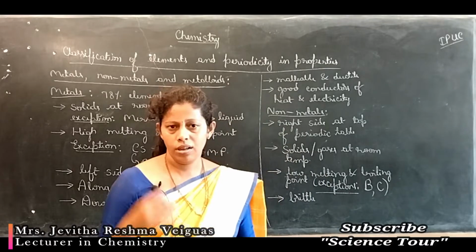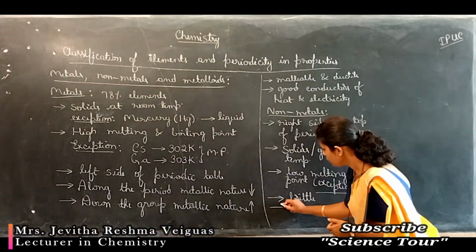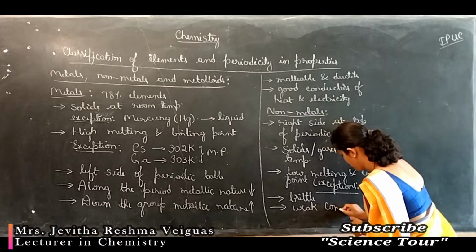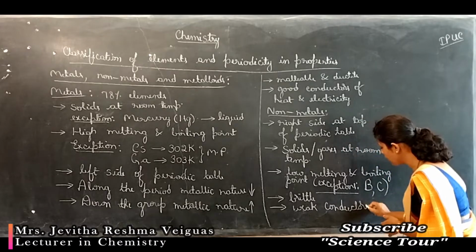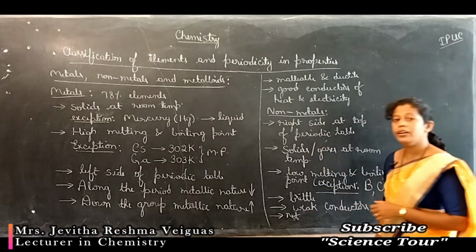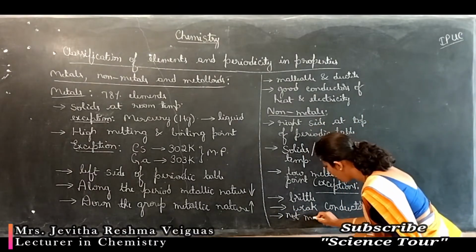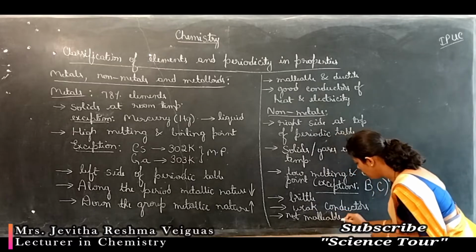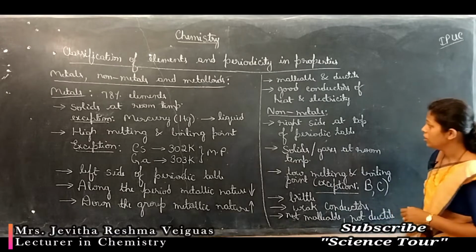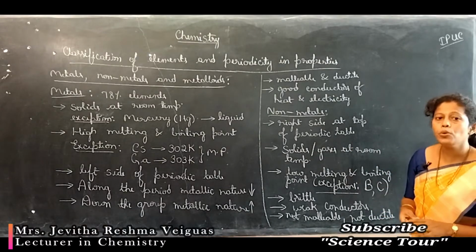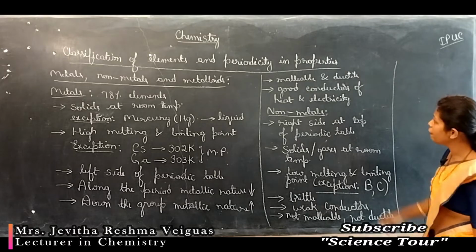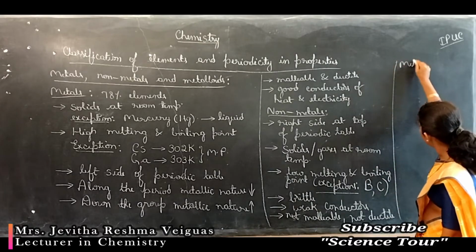Generally, these non-metals are weak or bad conductors of heat and electricity. These non-metals cannot be converted into sheets, which means they are not malleable, and they are not ductile, which means they cannot be converted into wires either. Generally, the topmost elements in the P block act as non-metals, and there are a few more elements which are called metalloids.